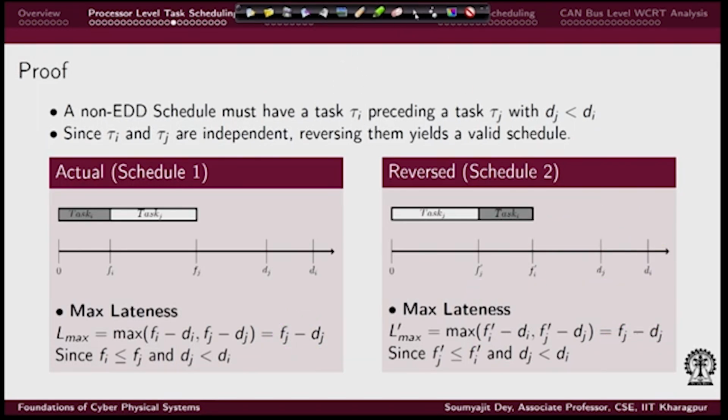What we really have here is this situation, right. I mean f I prime minus d I and f j prime minus d j. Let us do a case analysis: suppose this is the resulting max, or this is the resulting max. In both cases, is this situation better than this situation with respect to lateness?